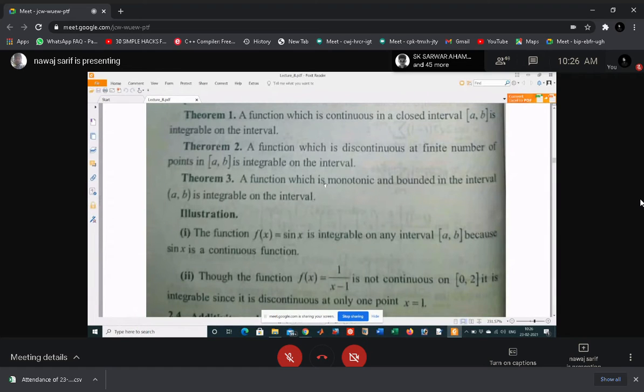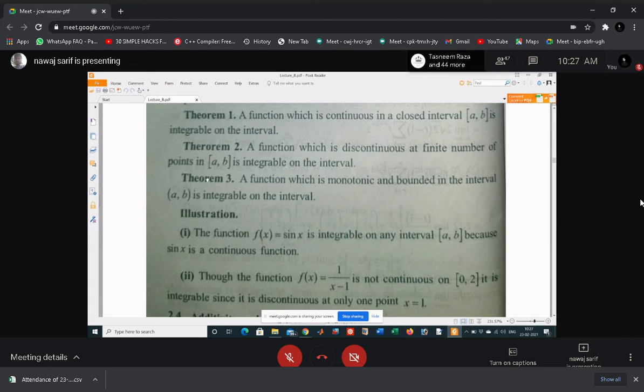Any monotonic function is either an increasing function or a decreasing function. Do you know what an increasing function and a decreasing function are? Monotonic means either increasing or decreasing. Both are called monotonic functions. Any monotonic function that is bounded on an interval is always integrable on that interval. Give an example of a monotonic function. x cubed, sir, is an increasing function. In which interval? You have to specify the interval also. Sir, from 0 to infinity it is increasing, and from 0 to minus infinity it is decreasing.